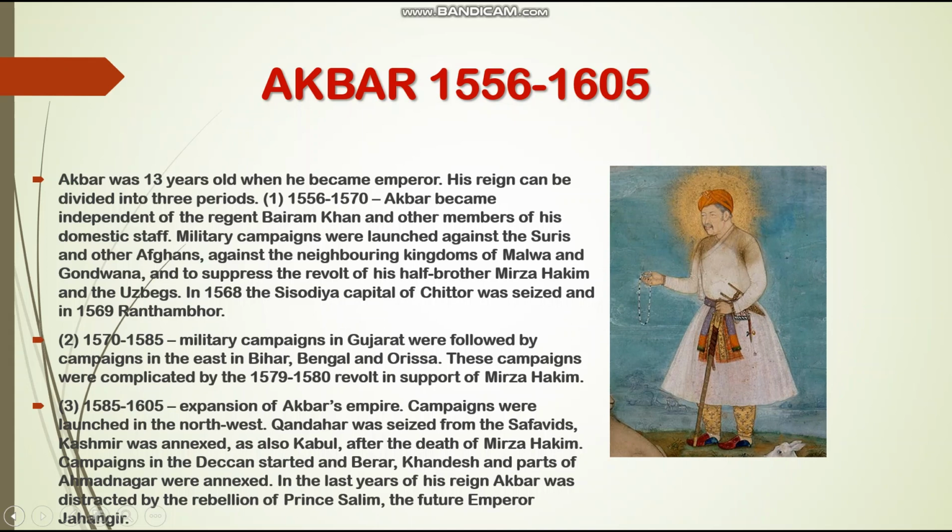Military campaigns were launched against the Suris and other Afghans, against the neighboring kingdoms of Malwa and Gondwana, and to suppress the revolt of his half-brother Mirza Hakim and the Uzbeks. In 1568 the Sisodia capital of Chittor was seized, and in 1569 Ranthambore.